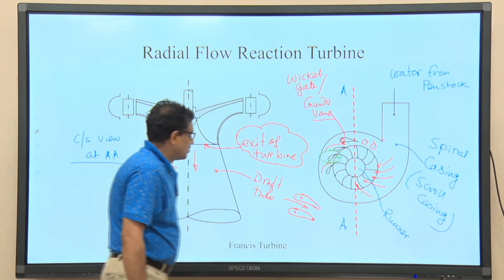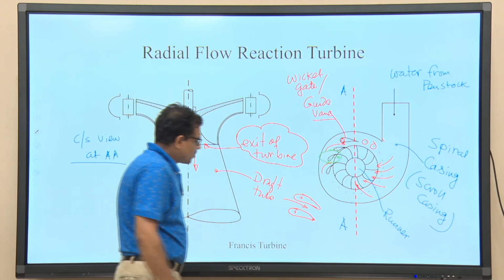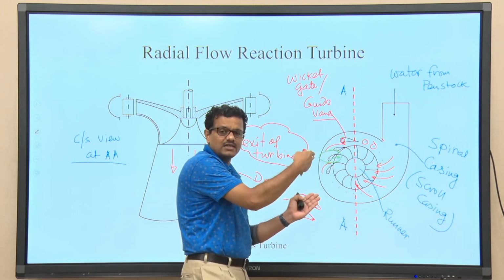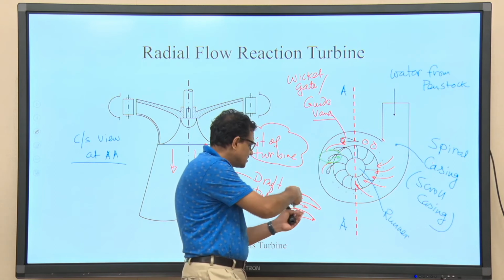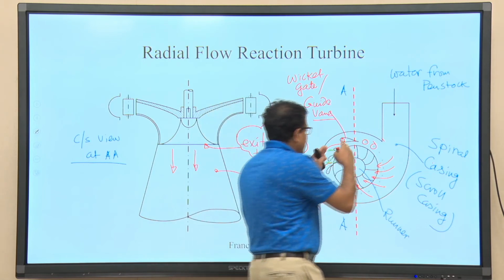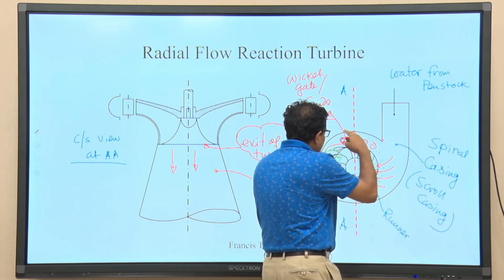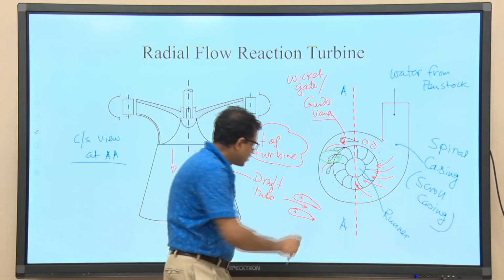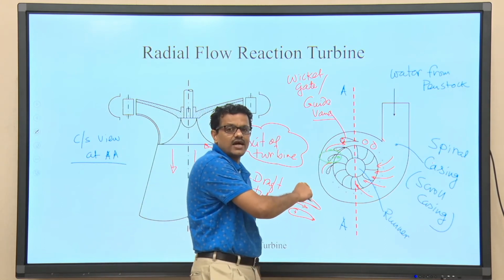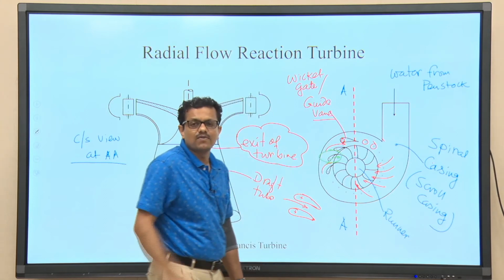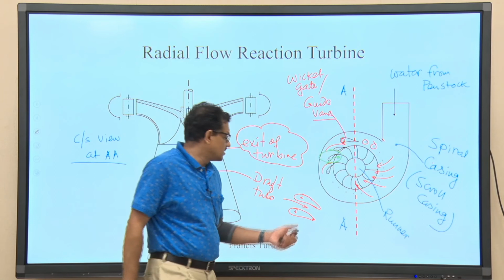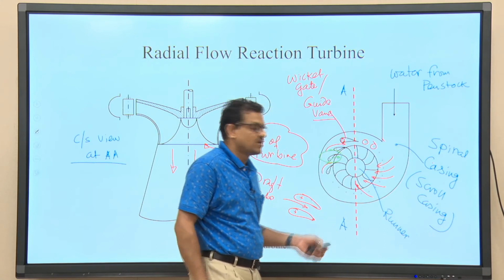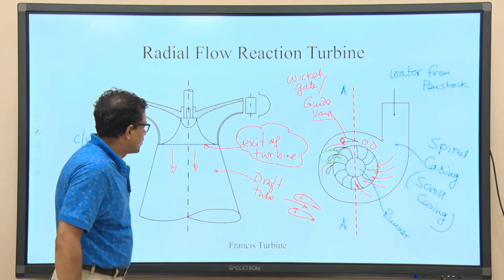Now, number 3. Since we can control the space between two guide vanes by tuning that particular mechanism to which the guide vanes are pivoted, we can control all the guide vanes at a time, so that the flow between two guide vanes mimics the flow through a nozzle. If that is the case, then we can also increase the kinetic energy. So, partial energy conversion can also be made possible using this mechanism. I will write all those objectives later. Let me complete now.